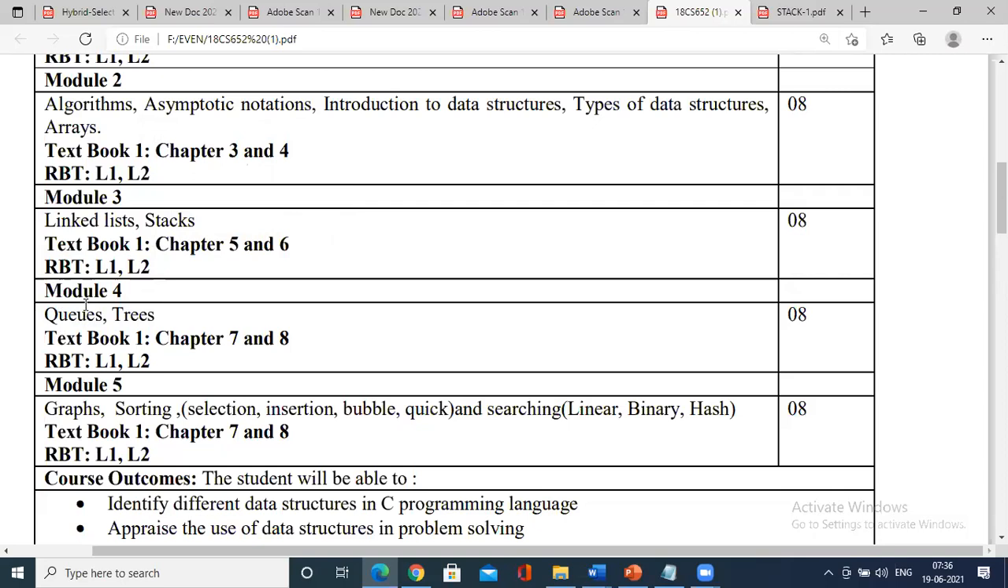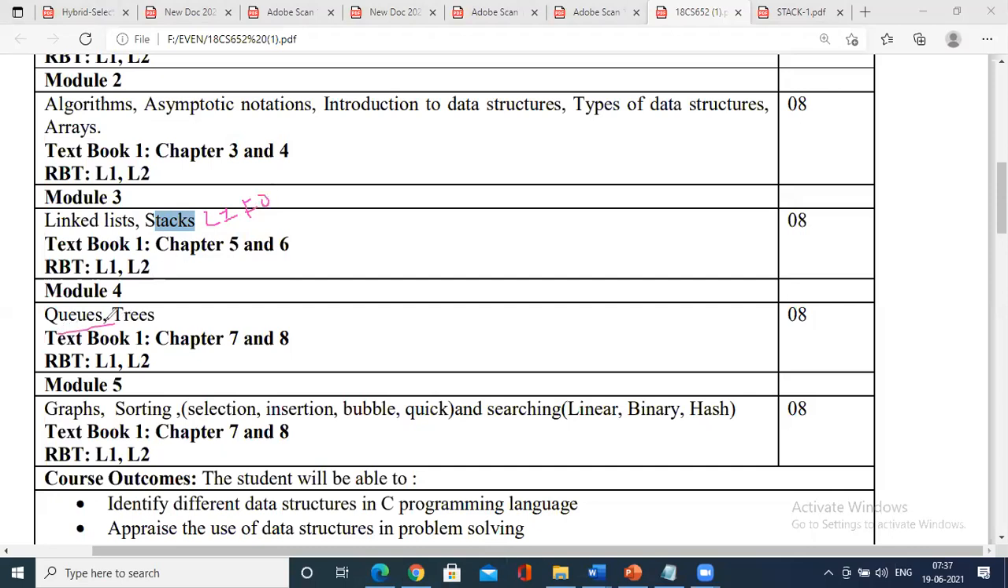Only thing is that we have different concepts in storing the value, retrieving the value, and deleting or inserting the values. If I've understood stacks, a stack uses a stack pointer. It is a linear non-primitive data structure. It uses the concept of last in first out, LIFO. So that is about the stack.